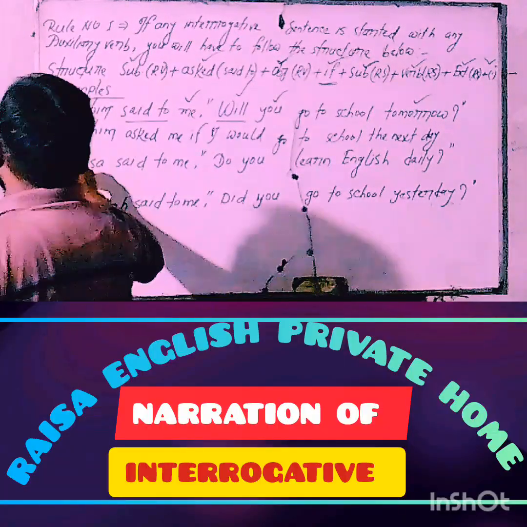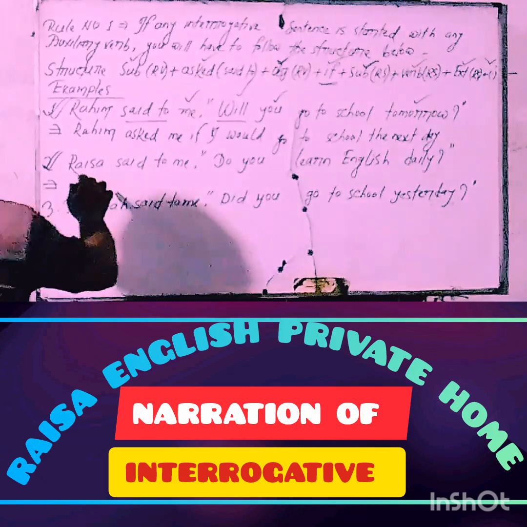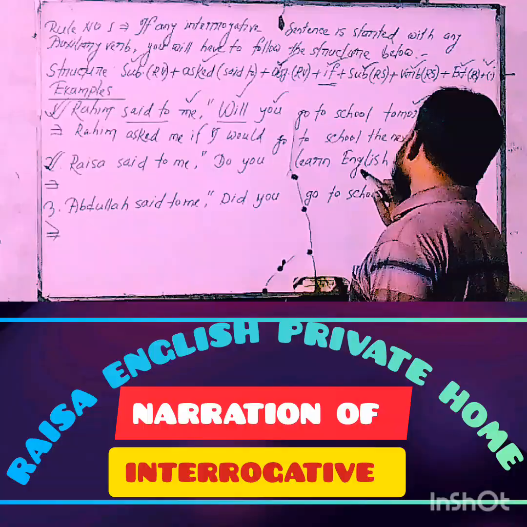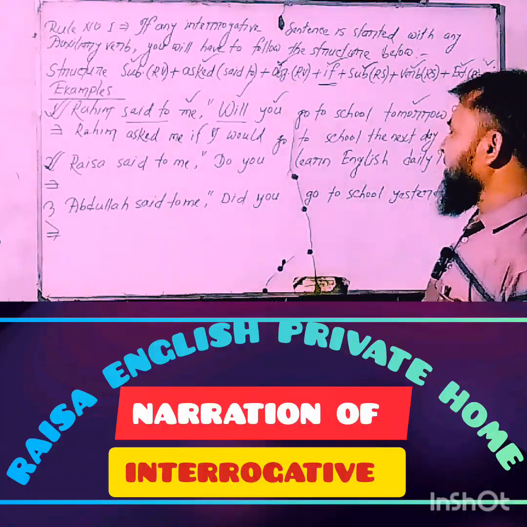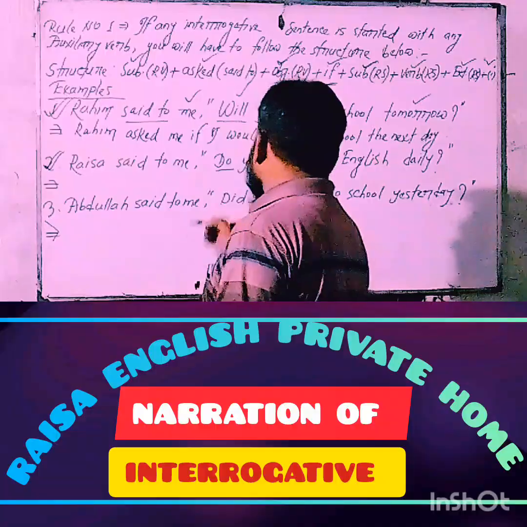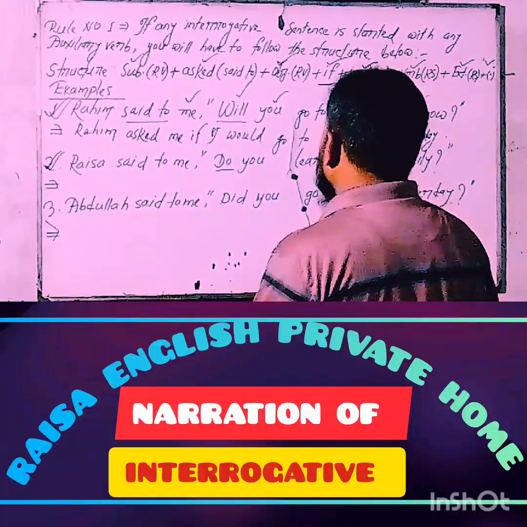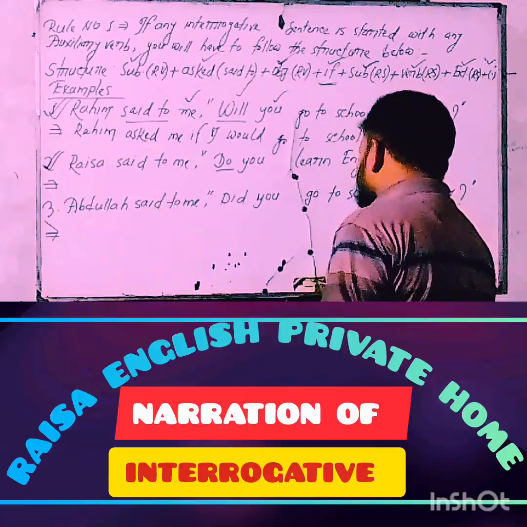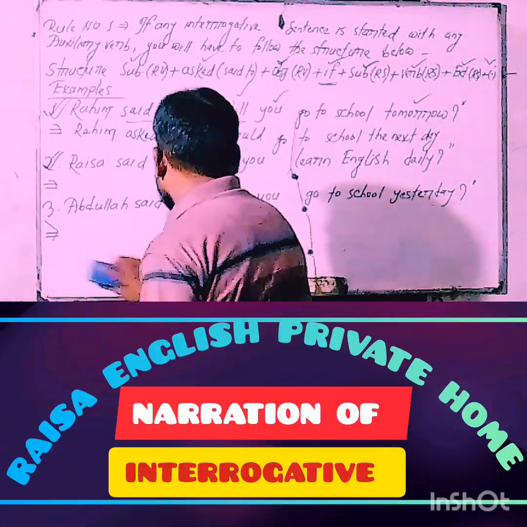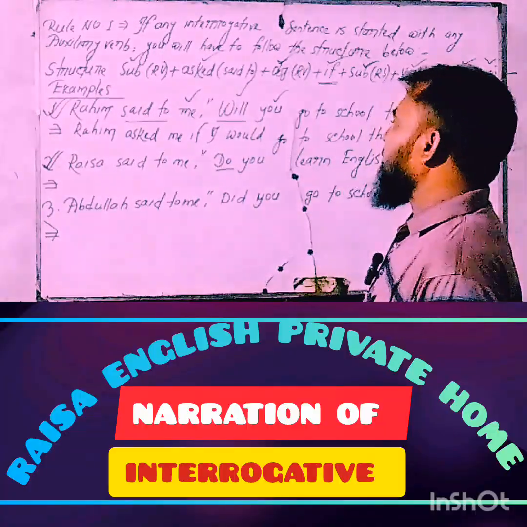Now think about example number 2. Raisha said to me, comma inverted comma, do you learn English daily? My dear learners, take a look at the board and try to understand. This sentence started with the auxiliary verb do and finally ended with the note of question mark. Of course, it is an interrogative sentence, and when you are sure about an interrogative sentence, instantly you'll have to follow the structure.